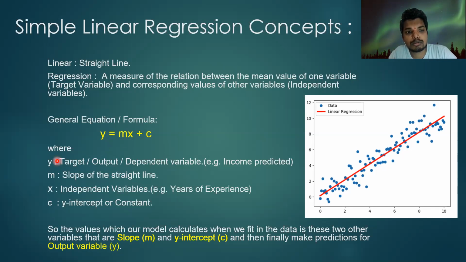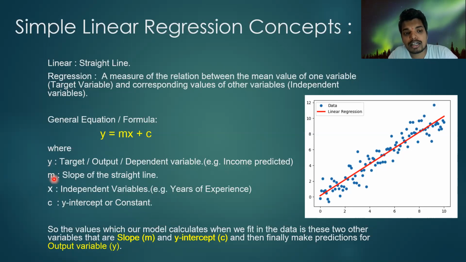You can see I have already shown what each symbol means. y stands for the predicted variable, that is, the output variable which needs to be predicted. In the case study we are going to implement here, it will be the income. The income column, the output column, would be our y, which is why I have written income predicted in the example.